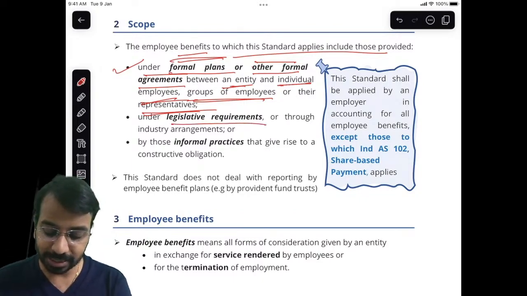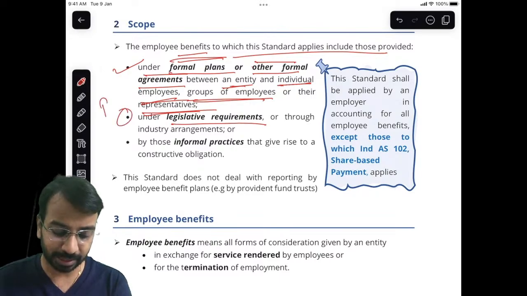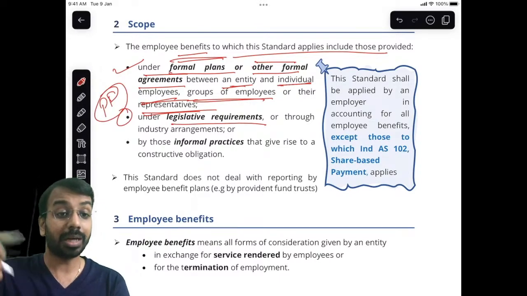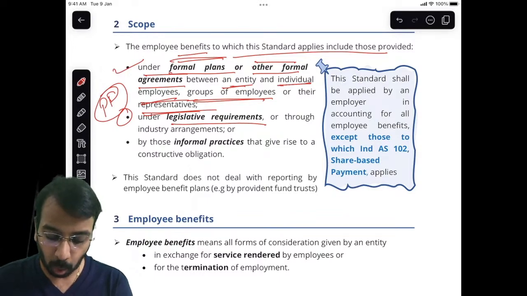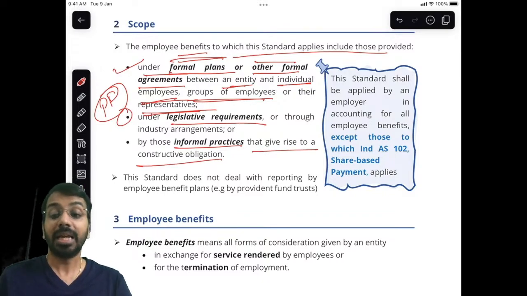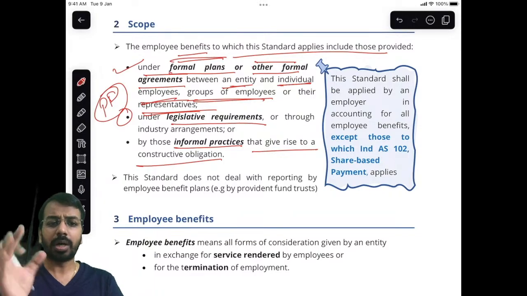Then under legislative requirements, a classic example is PF. You are required to contribute to the provident fund. So under legislative requirements, or by those informal practices that give rise to a constructive obligation. Informal basically means it is not written anywhere.